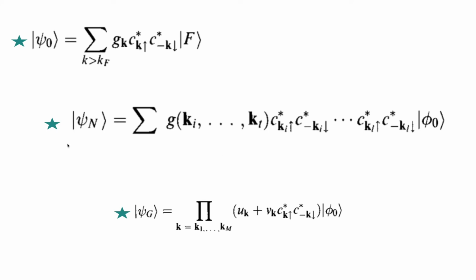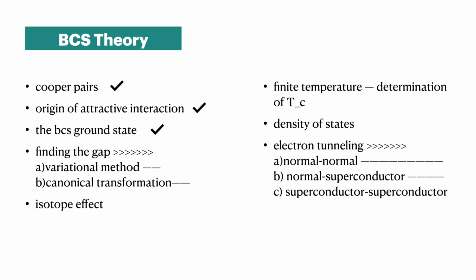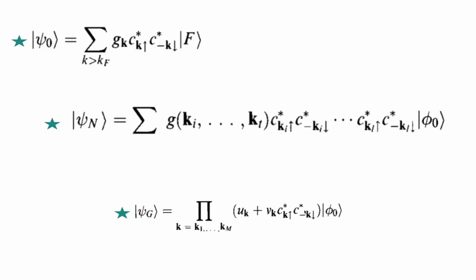So what BCS have done, this is the genius thing. They constructed this ground state, the actual ground state for superconductivity, with the wave functions written like this: u_k plus v_k, only a two-electron state, as a product state over all the momenta.